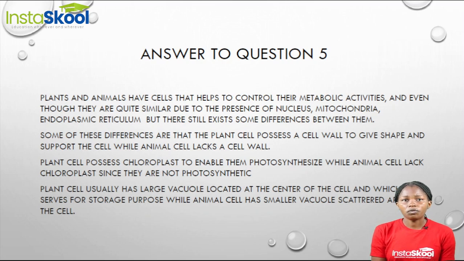Another major difference between plant cell and animal cell is that plant cell has a large vacuole that is located at the center of the cell. This large vacuole serves for storage purpose, while the animal cell has smaller vacuoles that are scattered around the cell.